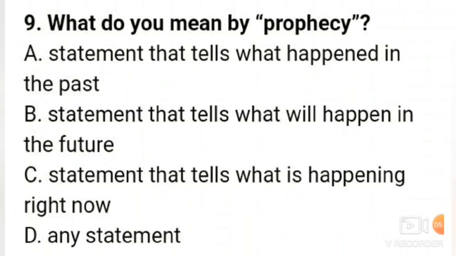What do you mean by prophecy? Option A, a statement that tells what happened in the past, B, a statement that tells what will happen in the future, C, a statement that tells what is happening right now, and D, none of these. So what is prophecy? Prophecy is a statement that tells what will happen in the future.